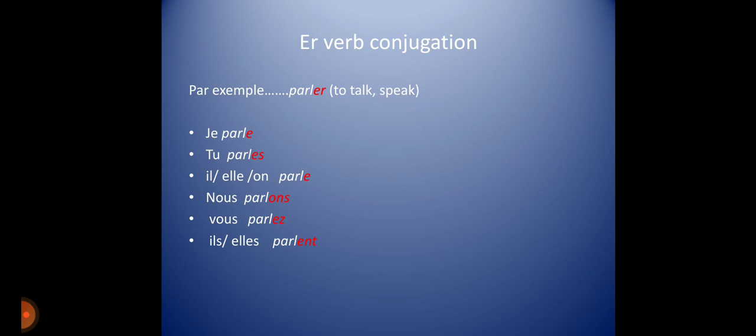When we conjugate these verbs, we take some subjects. With the help of these subjects, we conjugate. Je parle. We drop the ER and put E at the end. Je parle, tu parles, we put ES on the tu. Il parle, put the E at the end; il means he, she or it. Nous parlons, drop the ER and put ONS. Vous parlez, drop the ER and put EZ with the vous. Ils, elles parlent, ENT.